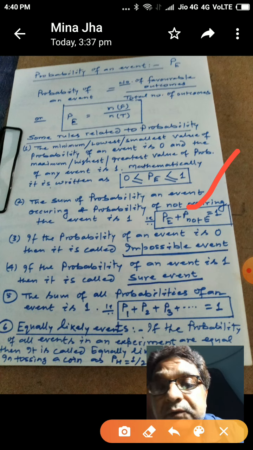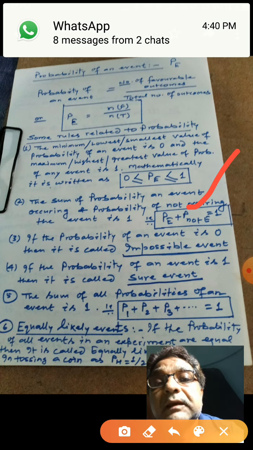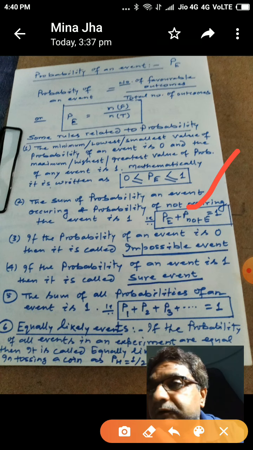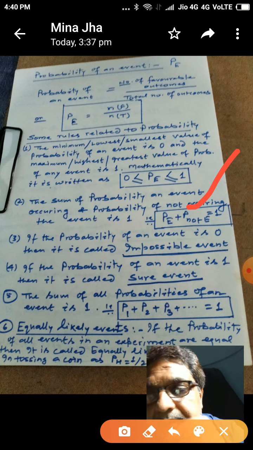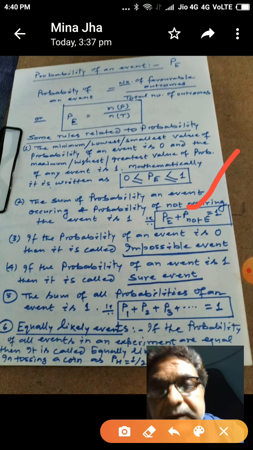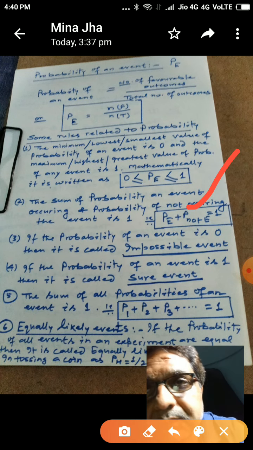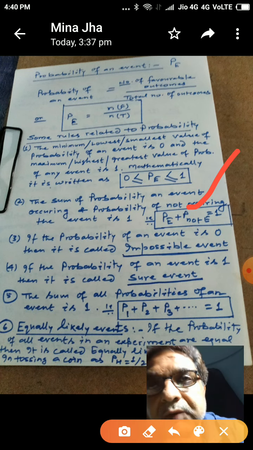The third point to note: if the probability of an event is 0, then it is called an impossible event. For example, in a bag, if there are only red balls, and it is said that you pick one ball up randomly, then what is the probability of getting a white ball?